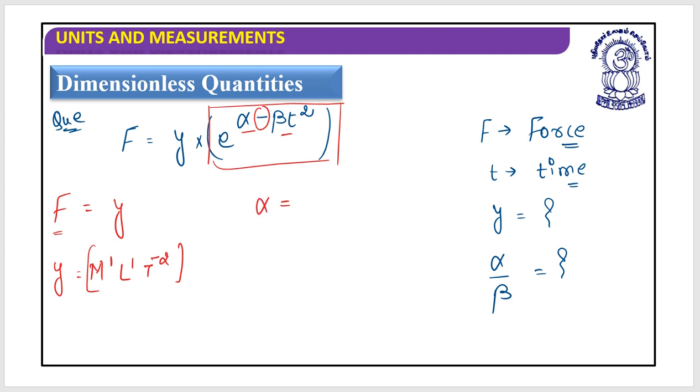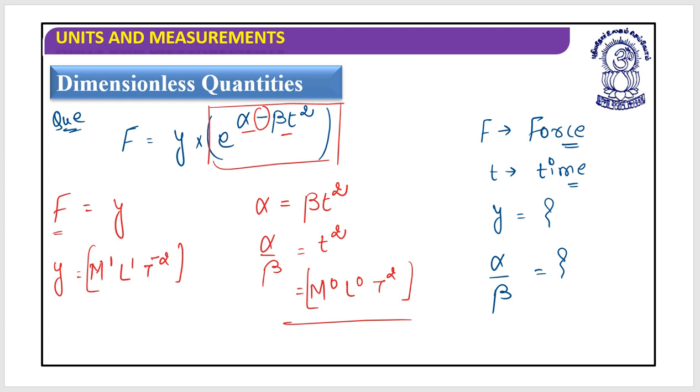So alpha must be equal to beta t square according to the dimensions. So alpha by beta should be equals to t square. So dimensions of alpha by beta is m0, l0, t2. Got it? Yes, very good.